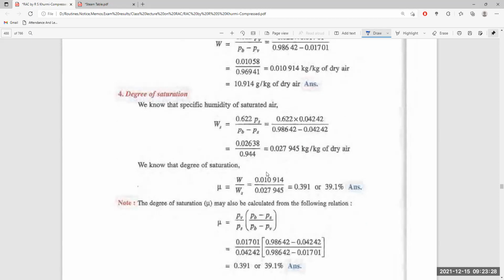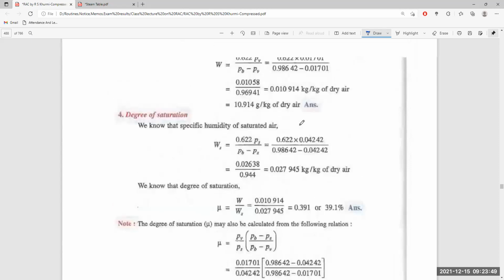When it is fully saturated, the mass of the water vapor is given here, and the mass of actual water vapor present is given by this equation we have.